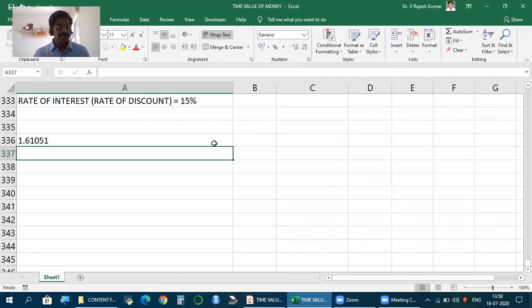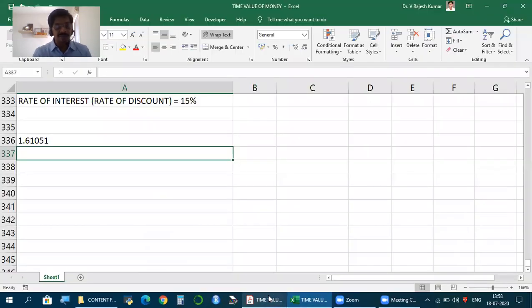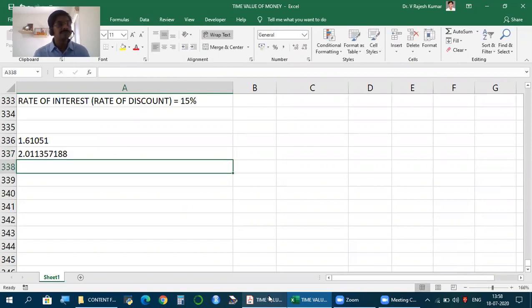Now, on Excel, it is simple. For basic understanding, I'm showing this, but you must practice it using your calculator or logarithm and anti-logarithm. Next, 1 plus I to the power of N is 1.15. 15% is the discount rate. And 1.1 to the power of 5.